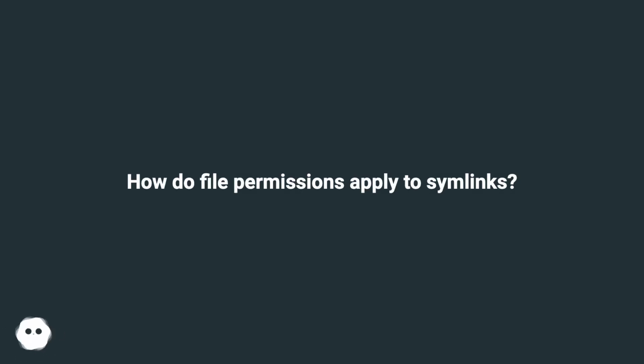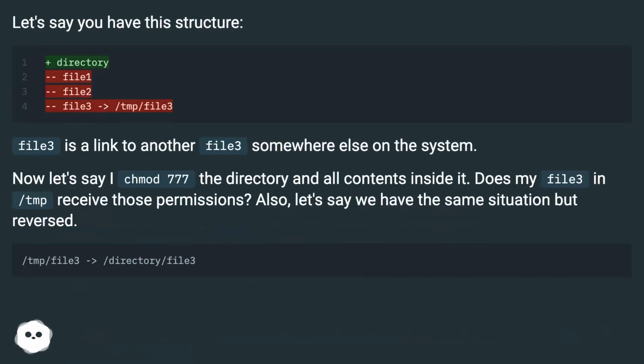How do file permissions apply to symlinks? Let's say you have this structure. File 3 is a link to another file 3 somewhere else on the system. Now let's say I chmod 777 the directory and all contents inside it. Does my file 3 in /tmp receive those permissions?